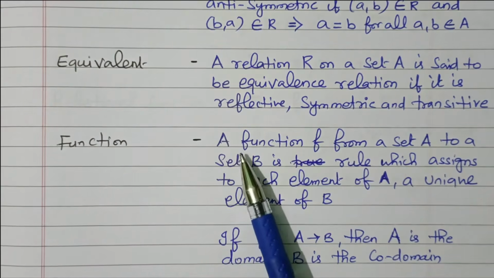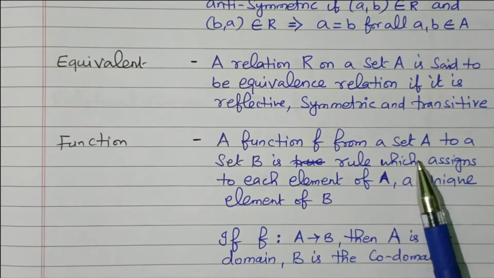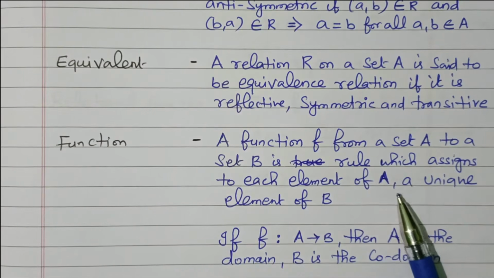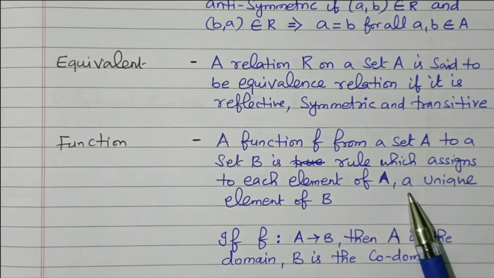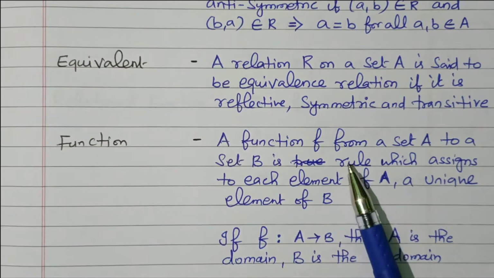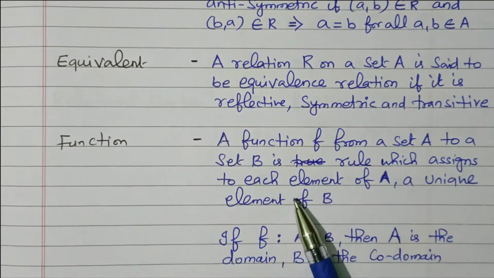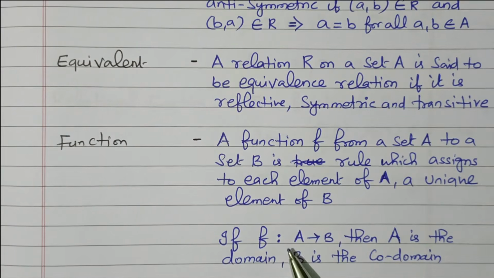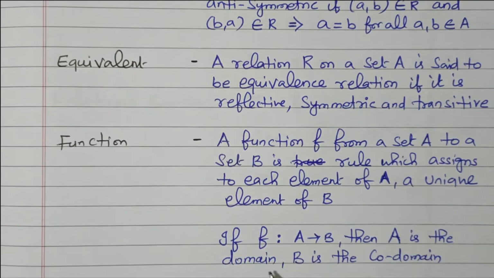Then function. A function f from a set A to a set B is a rule which assigns each element of A a unique element of B. So if we are checking from set A to set B, each element of A maps to a unique element of B. Then it is called a function. If f: A to B, then A is the domain and B is the codomain.